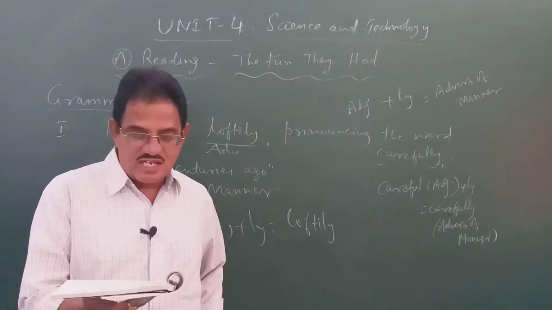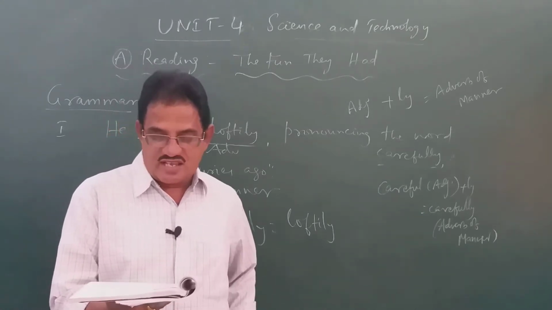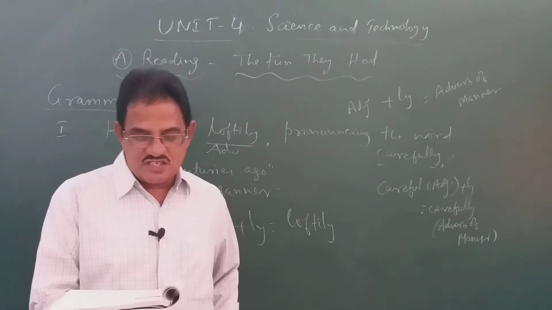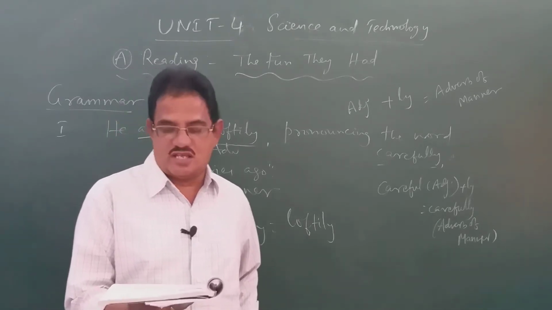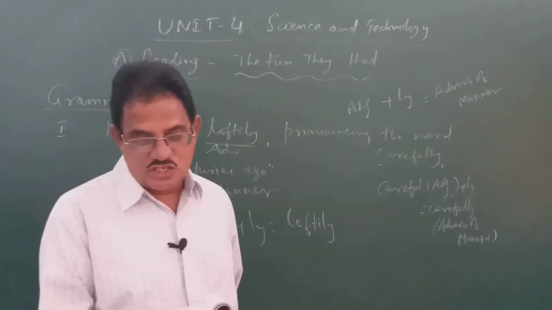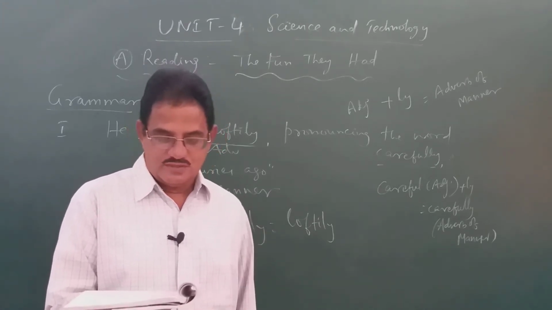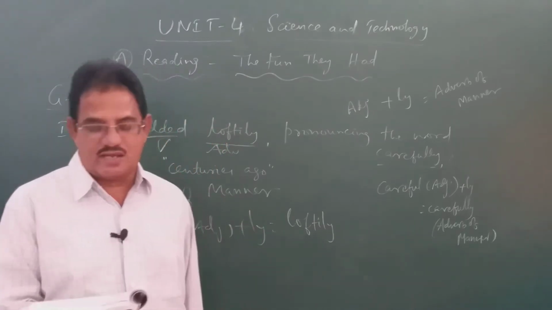Third sentence: the report must be read carefully, only then the action will be taken. Sentence number 4: the teacher shook her head sorrowfully when her student lied to her. Number 5: the two teams played awfully, means very badly.